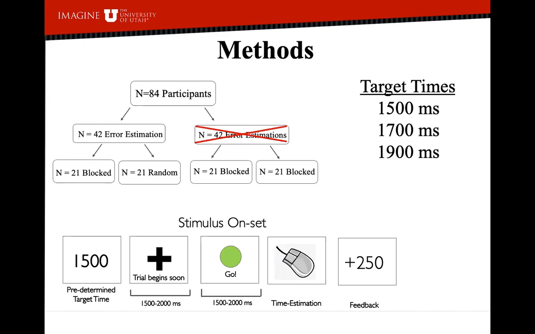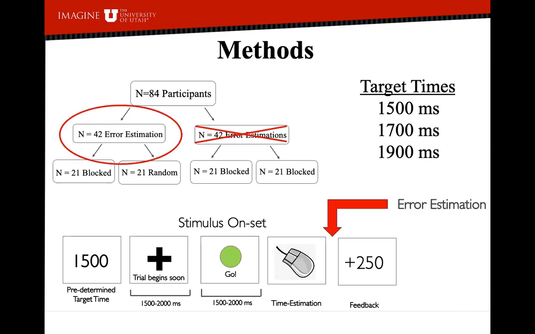Feedback was provided after each trial, indicating how many milliseconds they were above or below the target. Every 7 trials, those in the error processing group were prompted to assess their own perceived performance by estimating how far over or under they thought they were to the target time. Following this, they received feedback to allow comparison between their estimation and their actual performance on the trial.